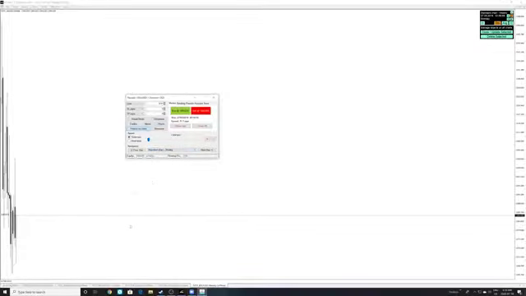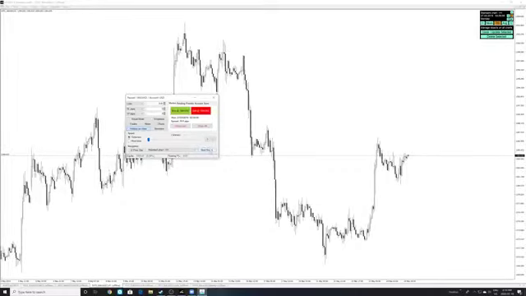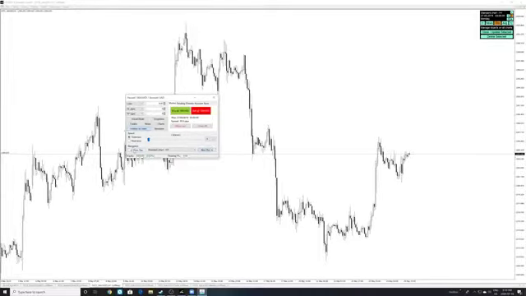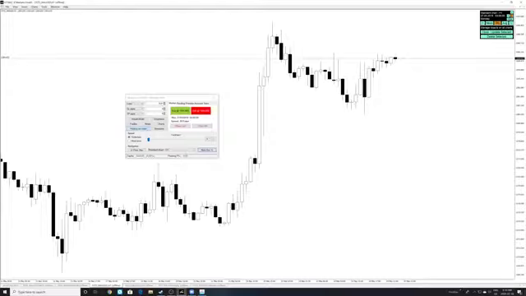Since we're starting right over here, we're probably going to go towards the NY Open. Go to the 1 hour and go to the NY Open. If you look at the time, this is not the right time, because it's supposed to start at, what time is it right here?